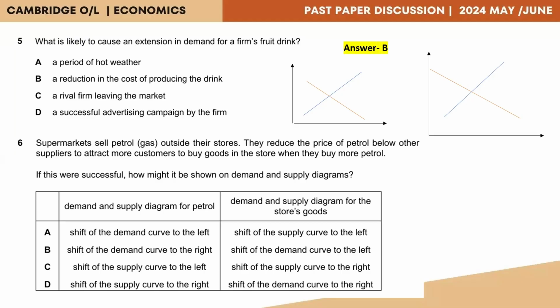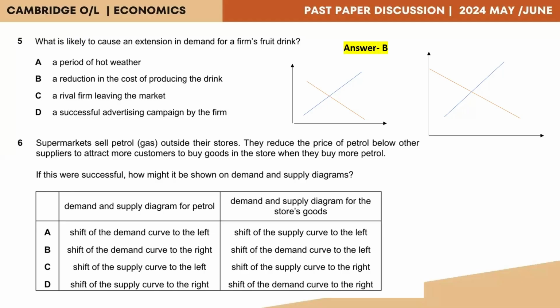So now you can see I've drawn two equilibrium diagrams in this particular slide. The one on the left is what we shall be using to represent the changes for petroleum. So now let's go to the data and read about what happened to petroleum. Supermarkets sell petrol gas outside their stores. They reduce the price of petrol below other suppliers to attract more customers to buy goods. So they reduce the price. Ideally, when the price falls, it can affect both the demand as well as the supply of the product.